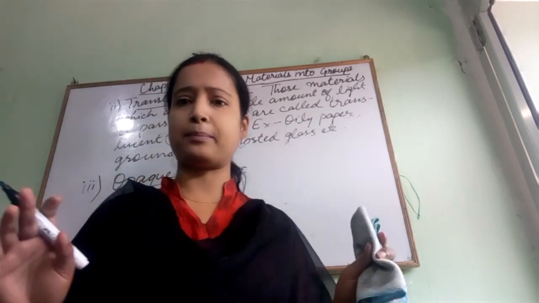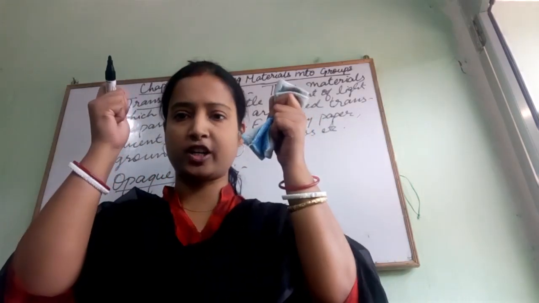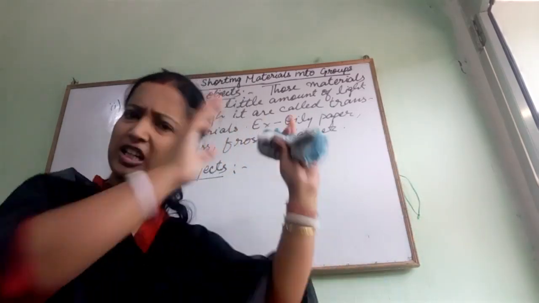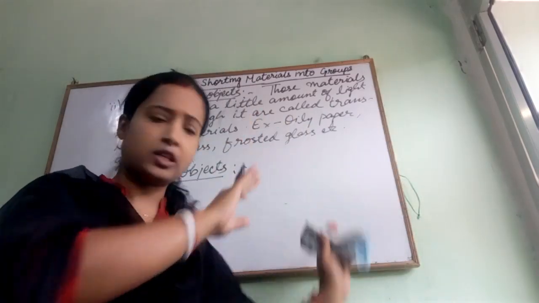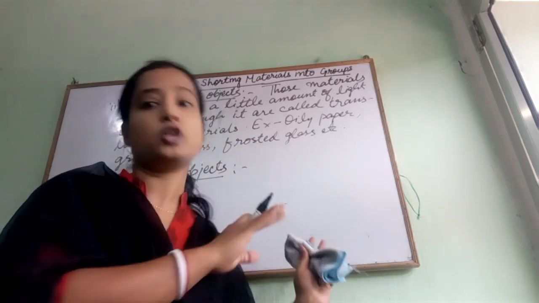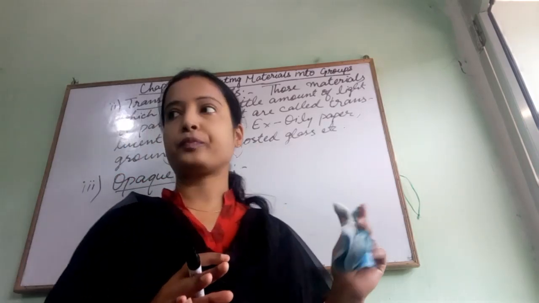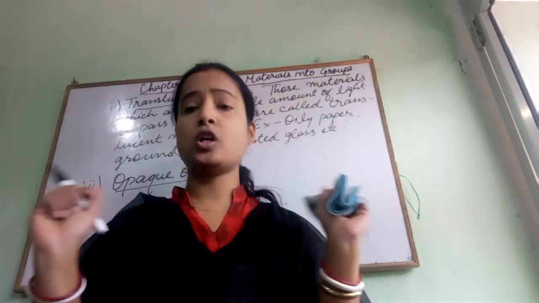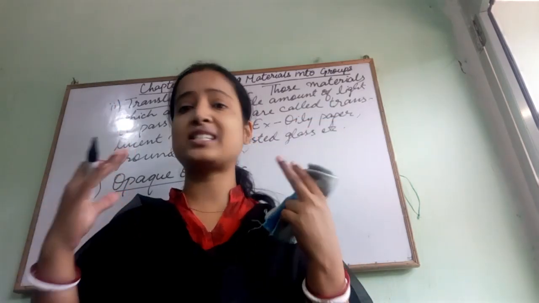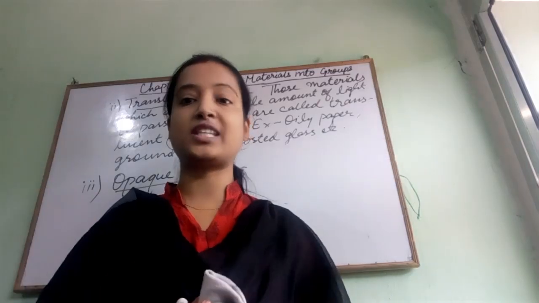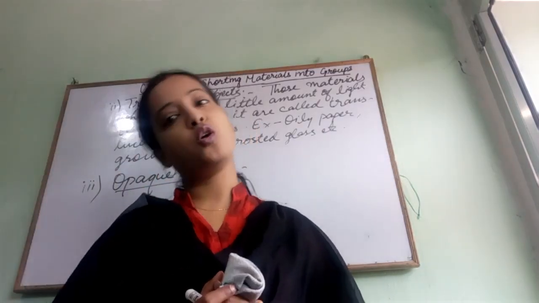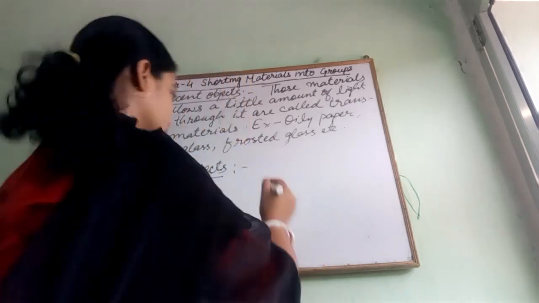For example, if we take a book in front of our face, or through this wall, can we see the other side of the room? No, it's not possible. If we take any book, wooden cardboard or any metal, we cannot see the other side because they are not allowing light to pass through them. So that's why they are called opaque objects.